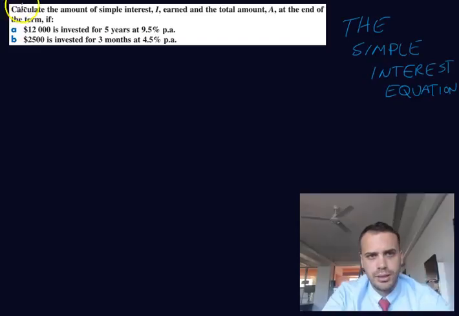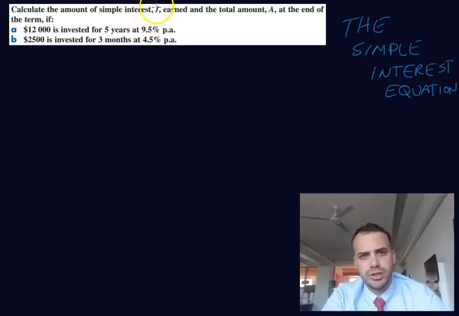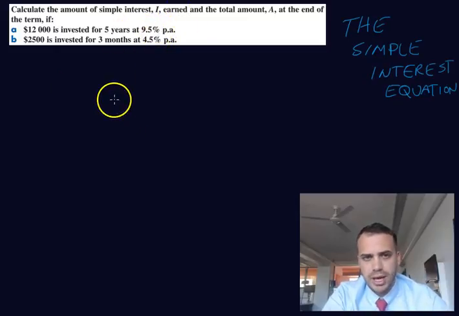Okay, so the question says, calculate the amount of simple interest I earned and the total amount A at the end of the term if $12,000 is invested for 5 years at 9.5% per annum. Okay, now first of all, I really want you to understand what's happening here.